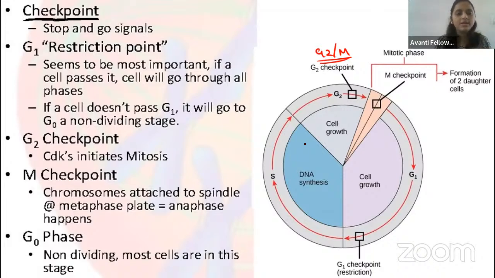And another checkpoint is the M checkpoint. For example, if the DNA has a mutation and some of the proteins required for replication were not synthesized, will the cell undergo replication? Never ever. It will not go to the S phase or the replication phase. It will go to the resting phase, that is the G0 phase.